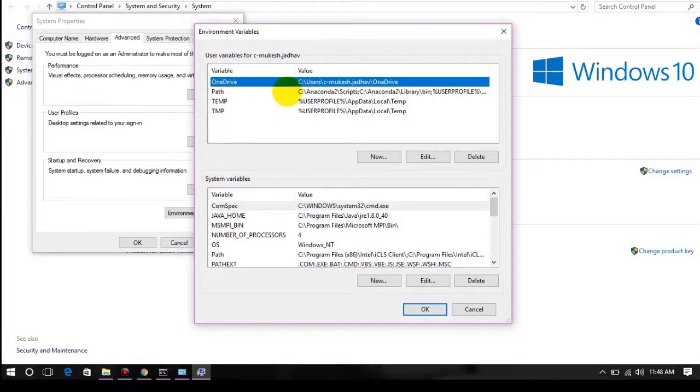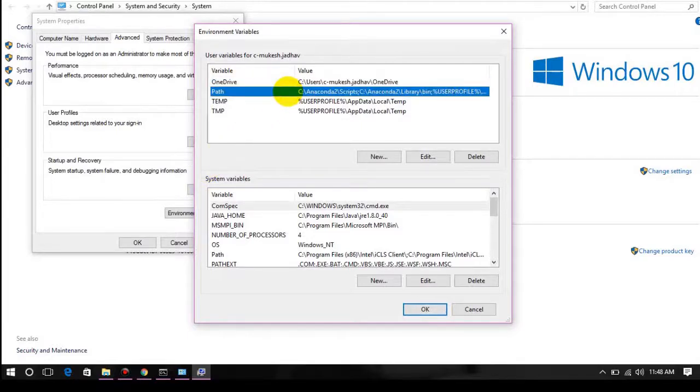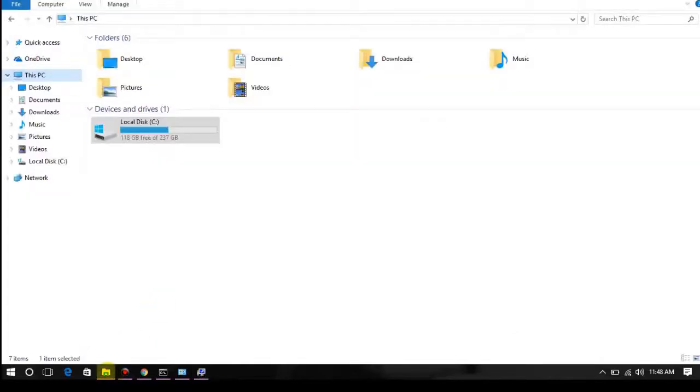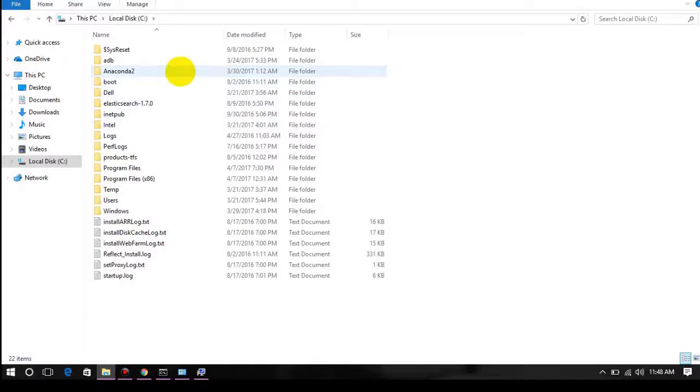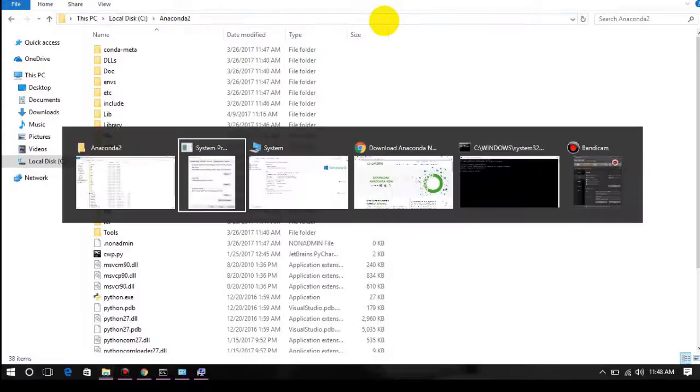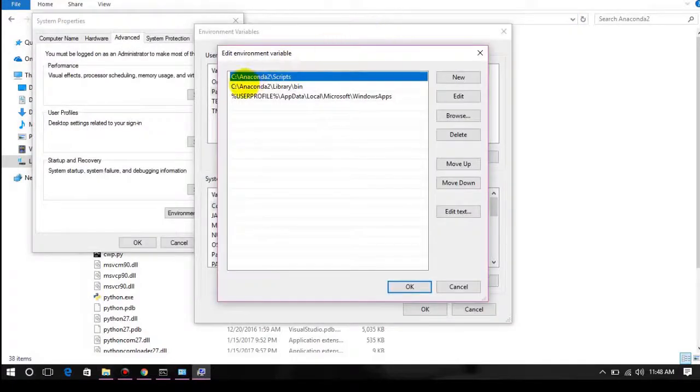and the variable which checks for these exes is the Path variable. So if I edit this variable now, you will see that I don't have this particular path for python.exe in it. If I go to C and Anaconda, I don't have this particular C:/Anaconda path in my Path variable here, right? I do have Anaconda/scripts, but that is not where my Python is.